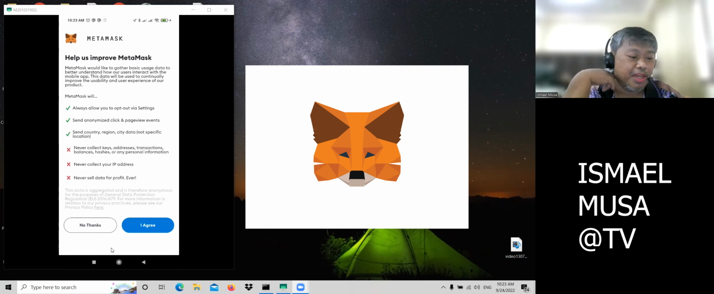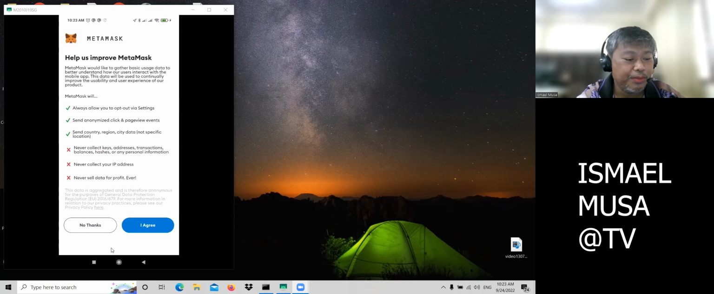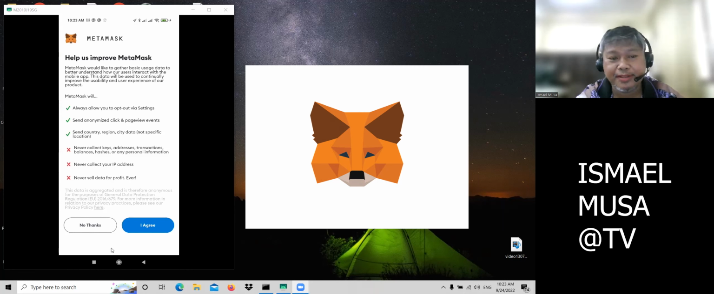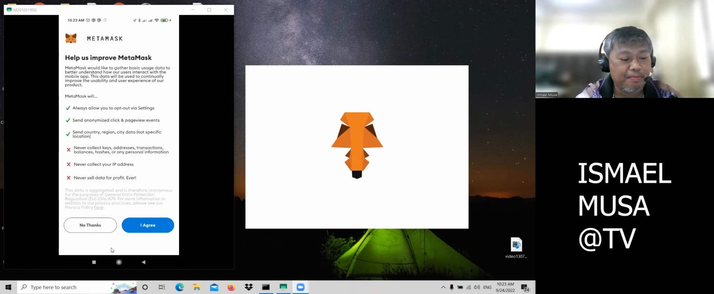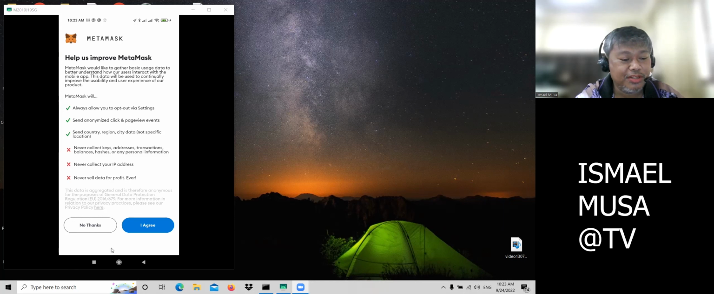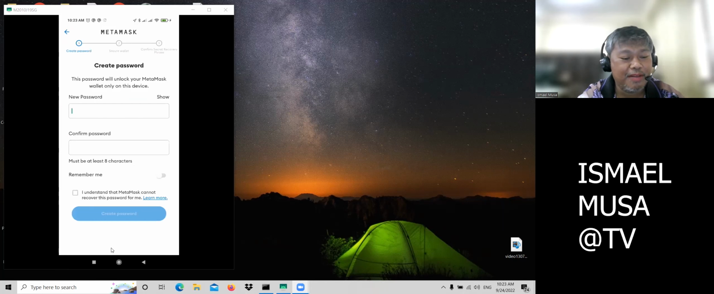Now make sure that you agree with all those checks. It will always allow you to opt out via settings. Send anonymous click and page view events. Send country, region, city data, not specific location. If you agree to this, you can click agree. Then you can set up your password.